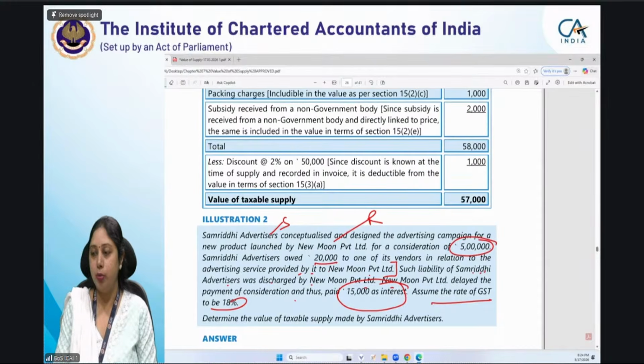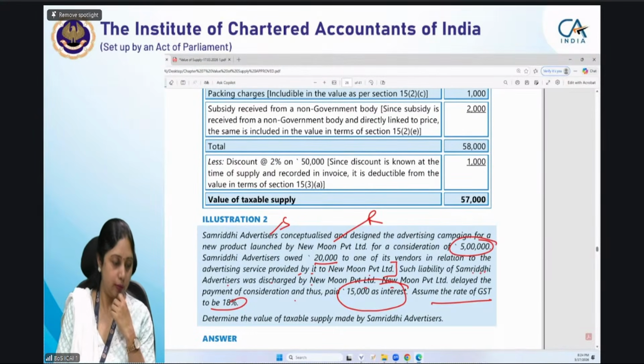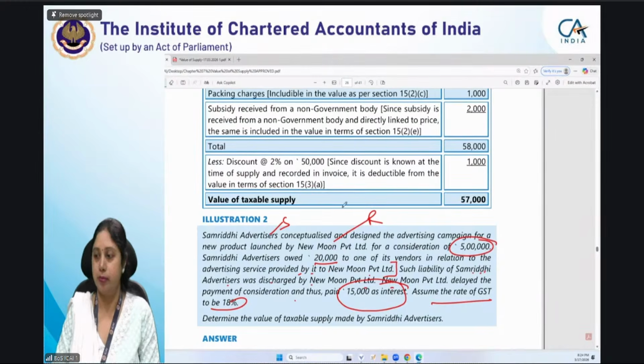I'm giving you again 2 minutes. Okay, so I've got answers from Harshal, then Lakshmi, Sushmita, Tanu, Gabbar. It's 5 lakhs. 5 lakh is the value, and the 5 lakh is the price which is being charged plus 20,000 is paid by the recipient and 15,000 is interest.